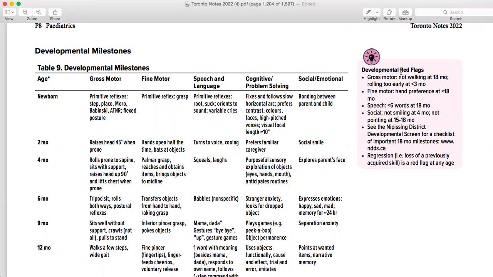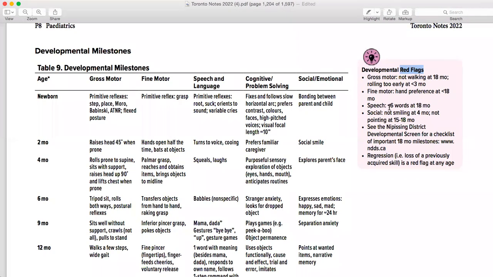So now the red flags, basically, in gross motor: not walking by 18 months. So after 18 months, you start making the diagnosis. Yes, this is lagging behind, and this is a problem we have to look into. Not walking at 18 months, rolling too early at less than 3 months, hand preference at less than 18 months. Speech is basically less than 6 words at 18 months.